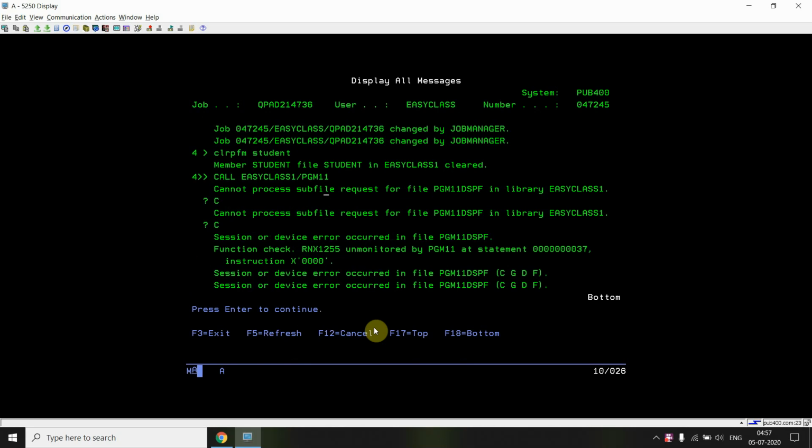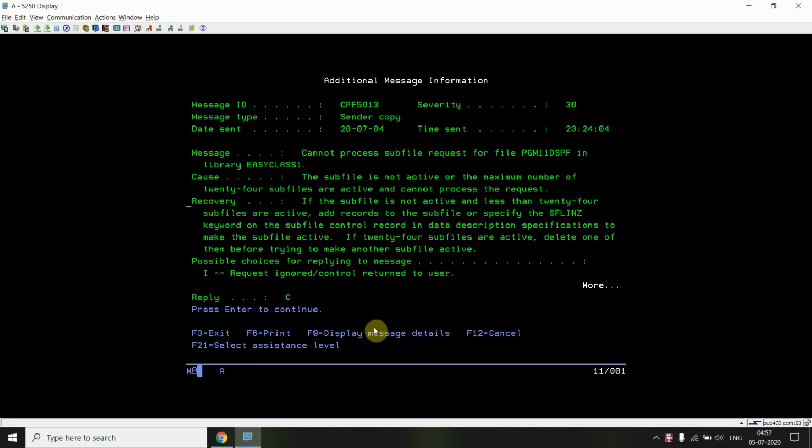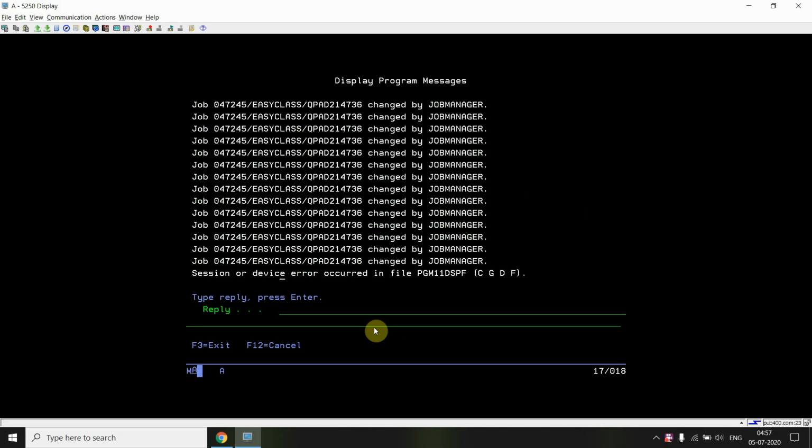Cannot process a file request for this program. Subfile is not active, or the maximum number of 24 subfiles are active and cannot process the request. If the subfile is not active or less than 24 subfiles are active, add records to the subfile or specify the SFLINZ keyword on the subfile control record in the data description. This is the error which is coming.